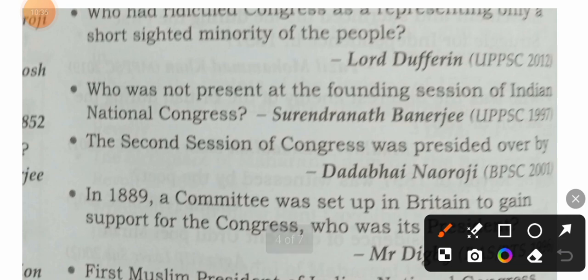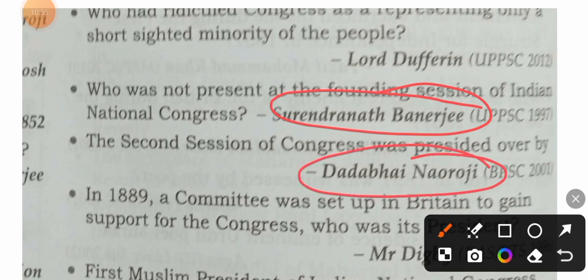Who was not present at the founding session of Indian National Congress? The correct answer is Surendra Nath Banerjee. The second session of Congress was presided over by Dadabhai Naoroji. He is also known as the Grand Old Man of India.